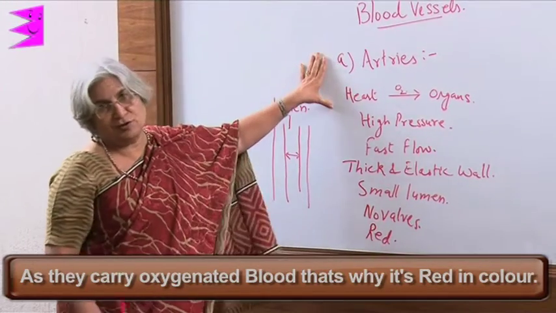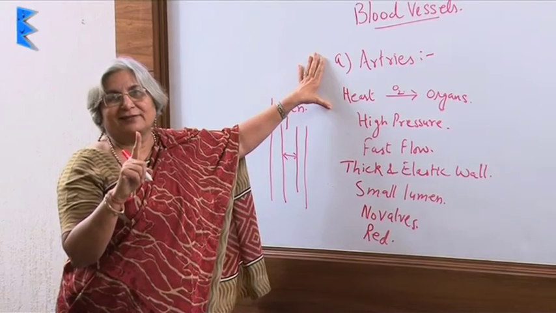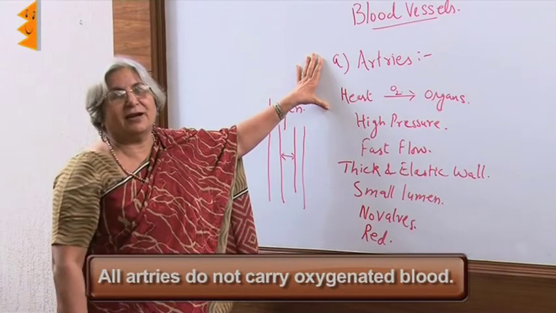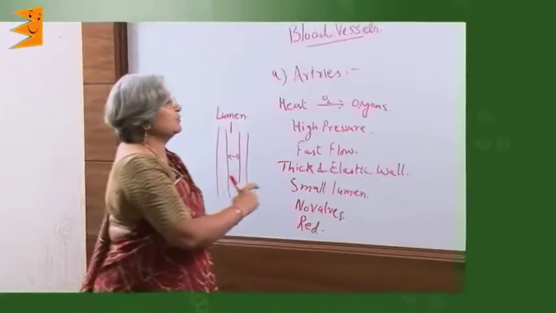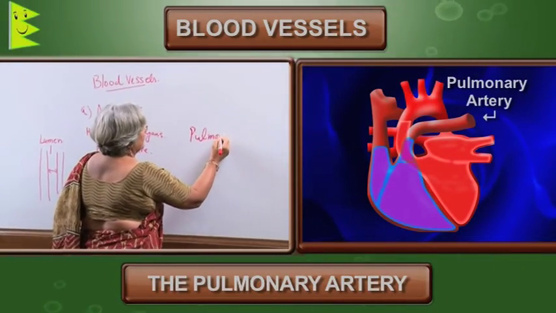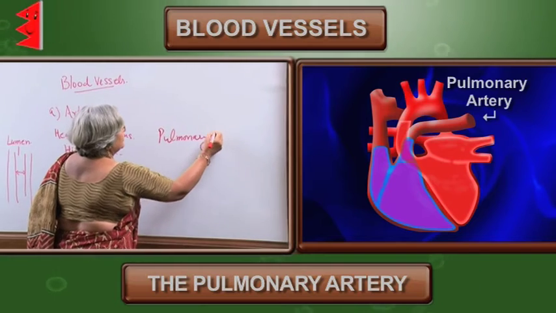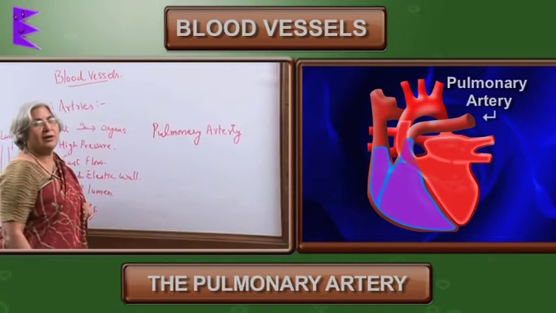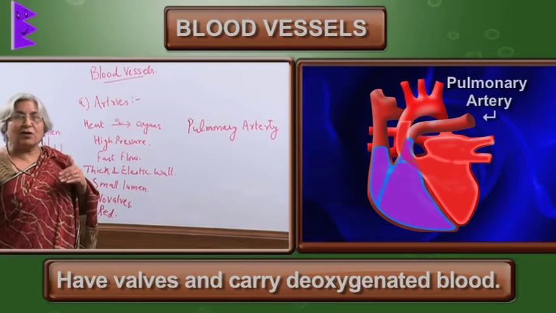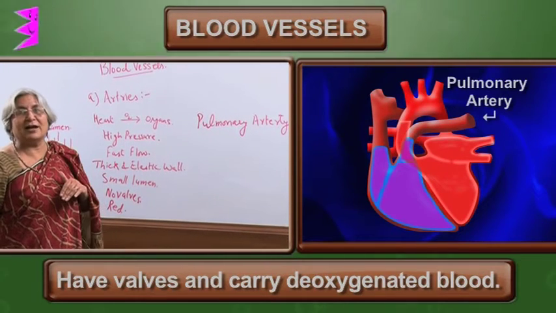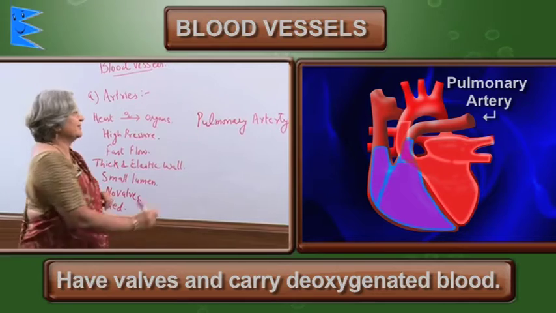But here also there is one variation. All arteries do not carry oxygenated blood. There is one special type of artery, the pulmonary artery, which carries deoxygenated blood from the heart to the lungs. And because it carries deoxygenated blood and the flow of blood is slow, it has valves.